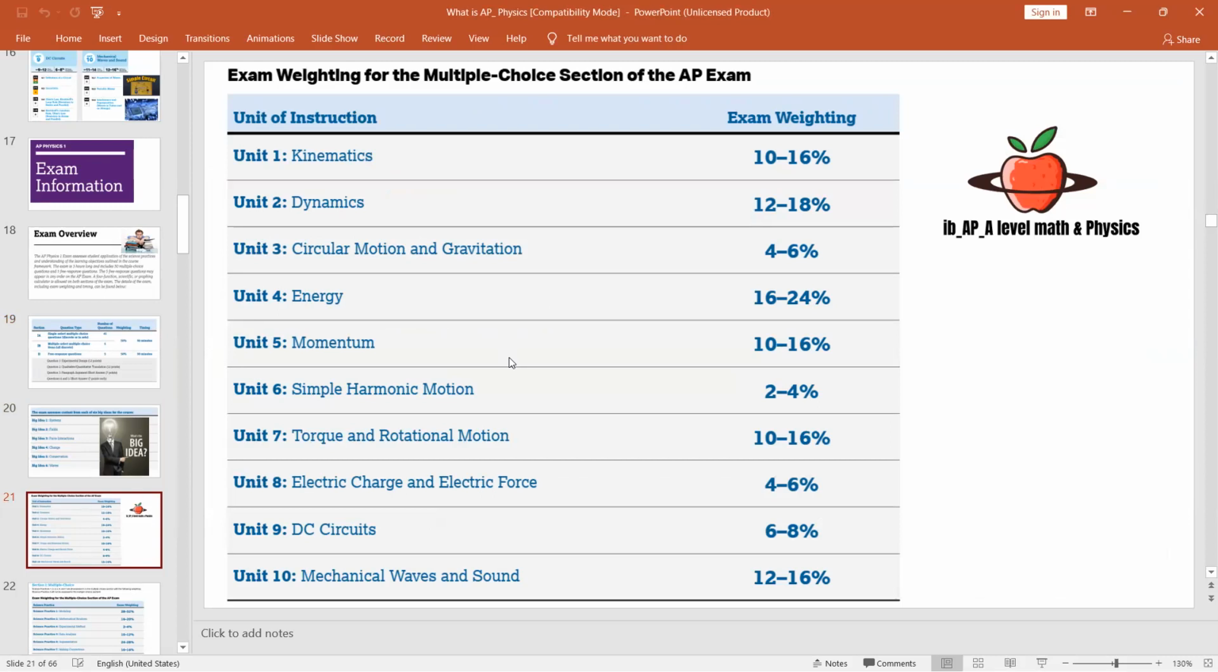Unit 1 is kinematics. Look at the weightage, you can see 16%. Then dynamics, circular motion, energy, momentum, simple harmonic motion, torque, electric charge, DC circuits, and mechanical waves.